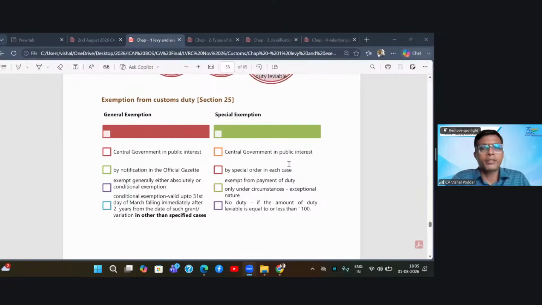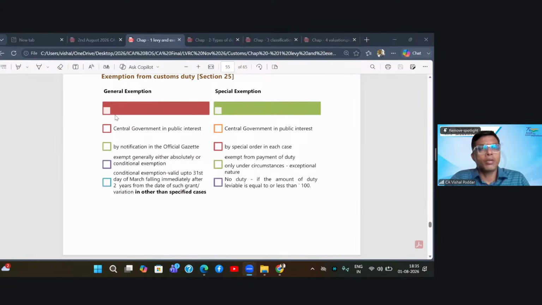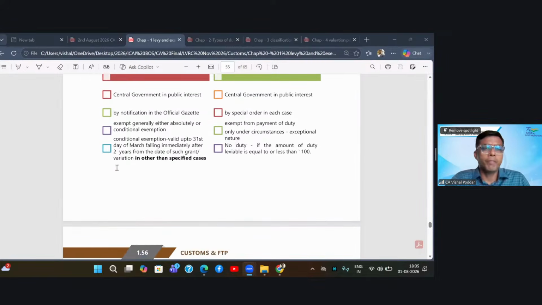Now you'll find that this sounds very similar to our GST exemption. So again, like GST, there are two categories of exemption, general and special. General, where the government feels that it is in public interest to give exemption, it will by way of notification either grant general exemption, which may be absolute or conditional, and conditional exemption is valid up to 31st day of March falling immediately after 2 years from the date of grant of such conditional exemption.